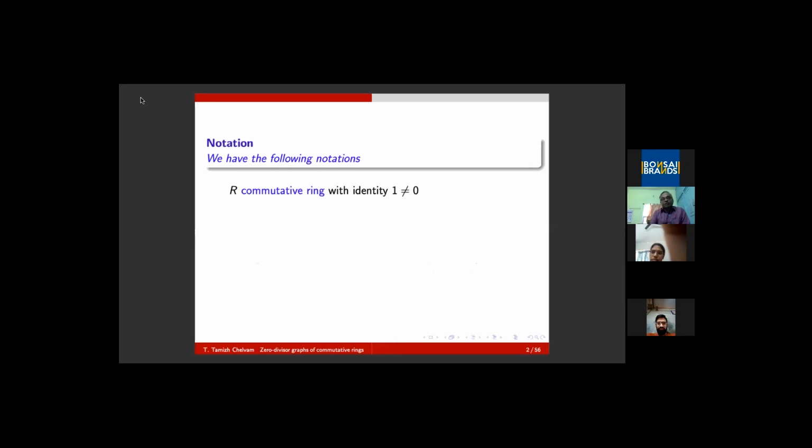R stands for a commutative ring with identity. Of course, any commutative ring contains at least two elements, 0 and 1. And Z(R) is the set of all zero divisors. For example, if A is non-zero and B is non-zero, and the product is 0, they are called zero divisors of R. Especially because of the non-existence of multiplicative inverses in the case of rings, such elements exist.